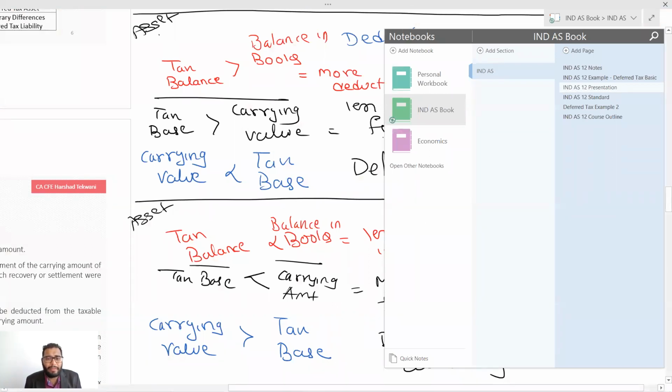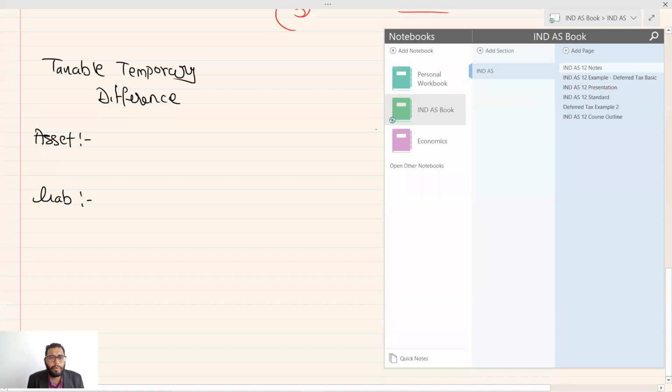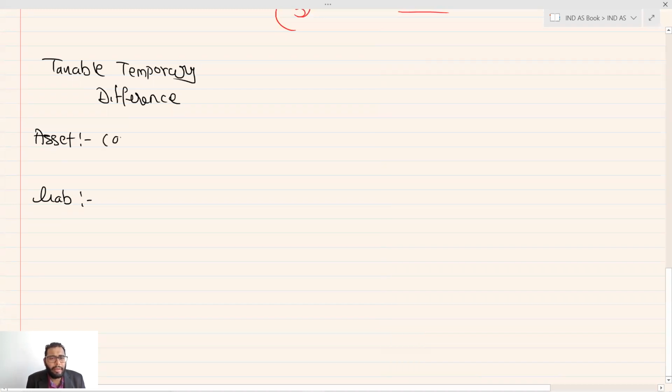When your tax base is less than your carrying amount, or carrying amount is more than your tax base.